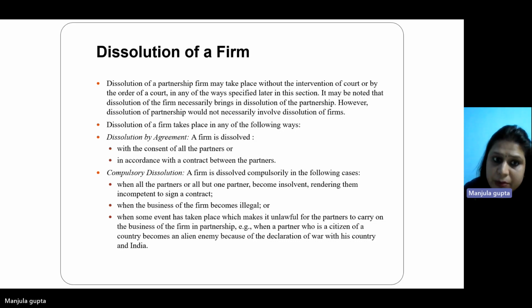So dissolution of a firm takes place in any of the following ways. Dissolution by agreement: a firm is dissolved with the consent of all the partners or in accordance with the contract between the partners. Compulsory dissolution: a firm is dissolved compulsorily in the following cases. First, when all the partners or all but one partner become insolvent, rendering them incompetent to sign a contract. Second, when the business of the firm becomes illegal, or when some event has taken place which makes it unlawful for the partners to carry on the business of the firm in partnership. Third, when a partner who is a citizen of a country becomes an alien enemy because of the declaration of war between his country and India.